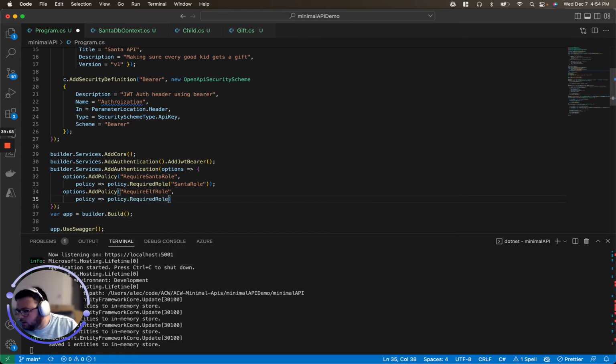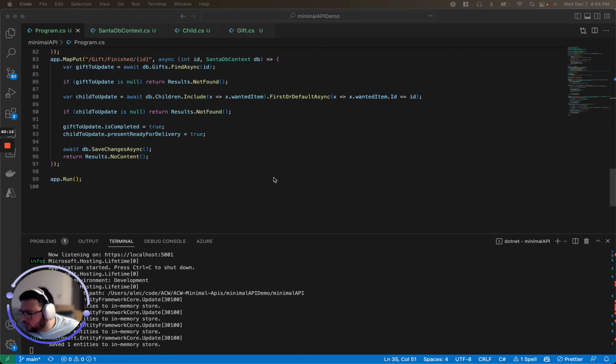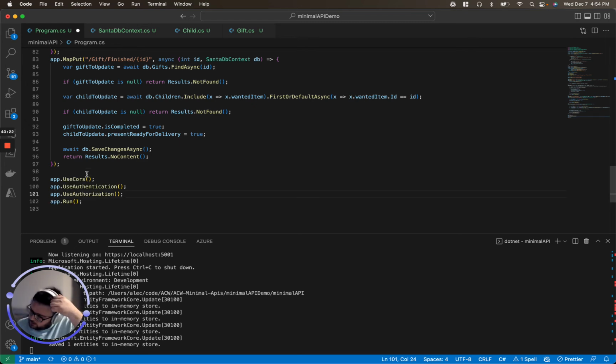Policy.required role, elf role. All right, we got our policies. So the next thing we're going to do is start locking down our API endpoints. Oh, and I did also forget, we're going to want to make sure the app is using authentication and authorization. We'll throw that in at the bottom.